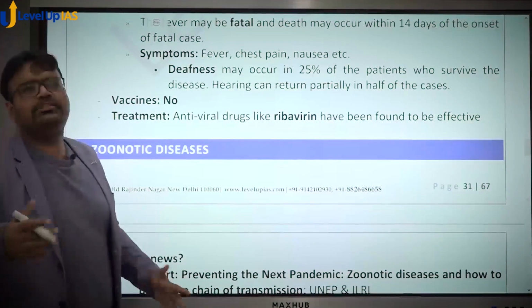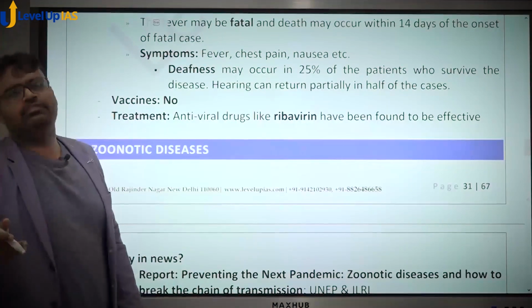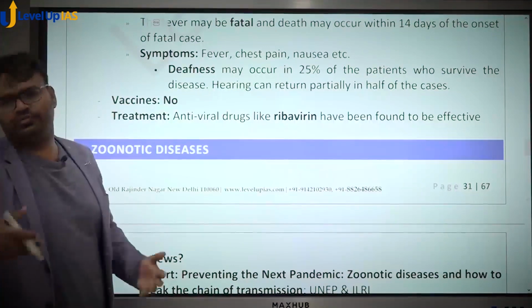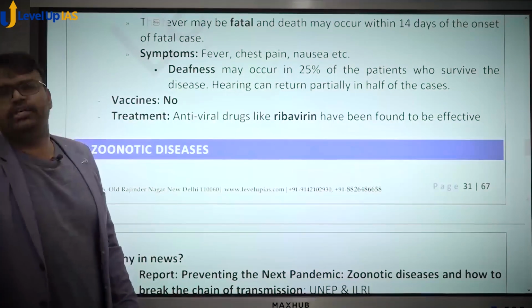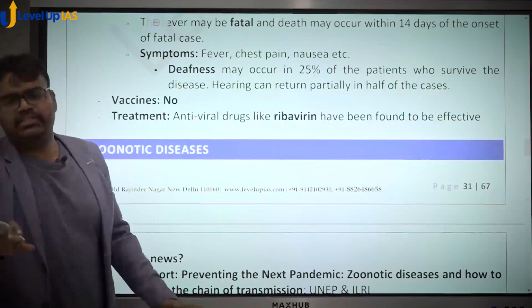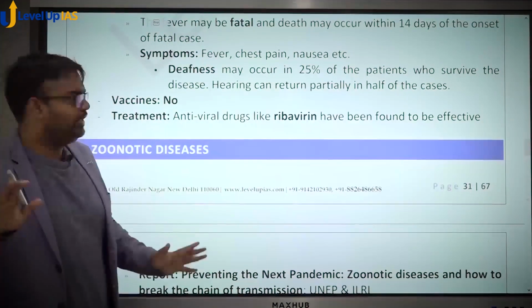It was spreading in Africa, but Lassa is a viral fever which spreads through fecal and urine material of some rodents, and human to human transmission also takes place by this mechanism. These are some things that you should definitely know.